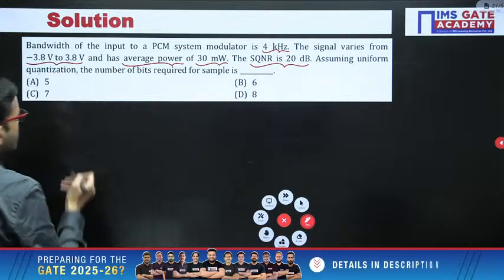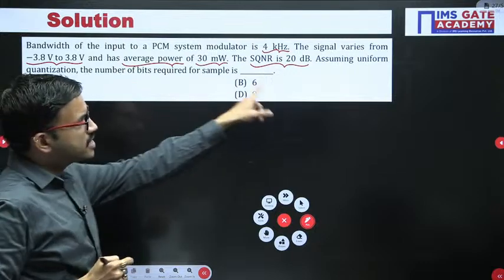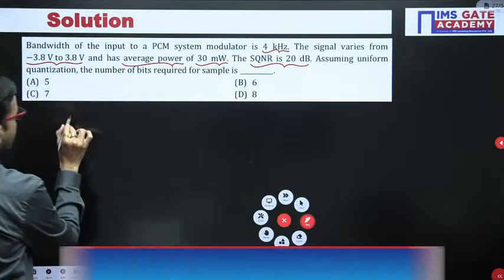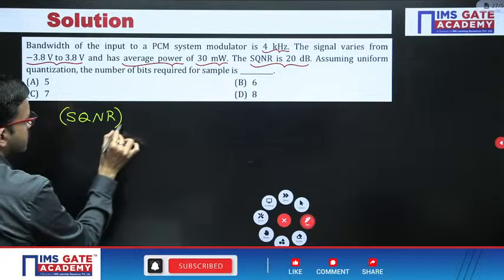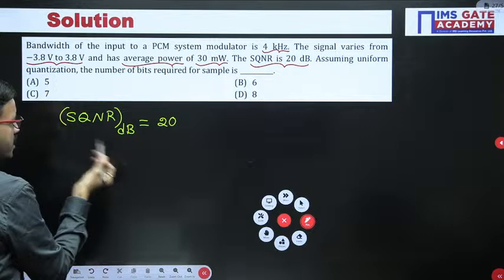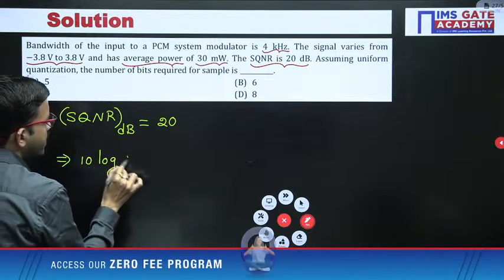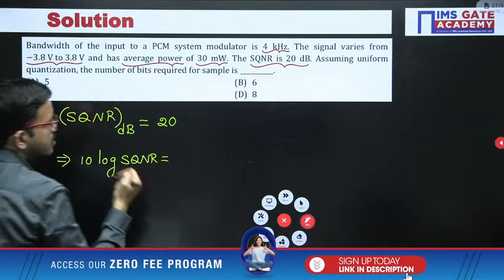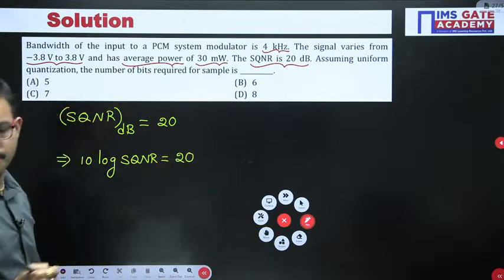Signal to quantization noise ratio is here in decibel format. From there let us get the normal form. Just for reference, I am mentioning SQNR in dB, which is 20. If you want the normal value, 10 log SQNR is nothing but 20.